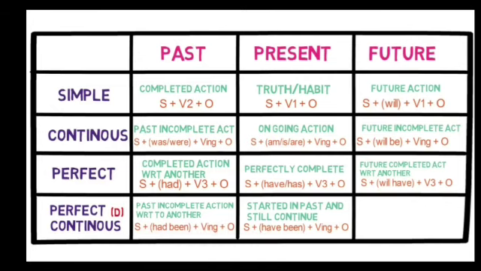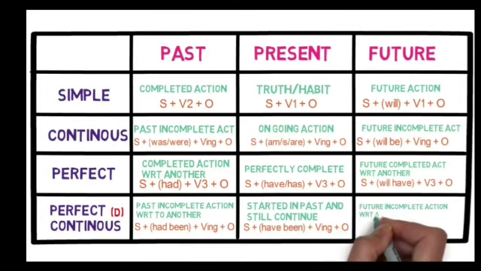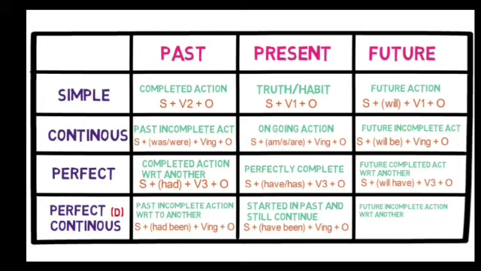Now future tense. Future perfect continuous. In future perfect continuous, the incomplete action is related to another also. How? See here. What will come at first? Subject, then will have, been, then verb first form plus ing, and then object.